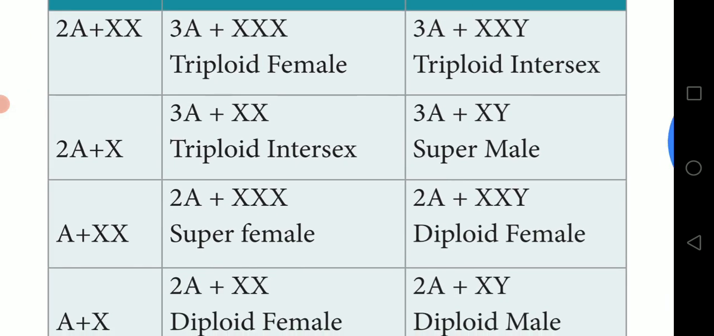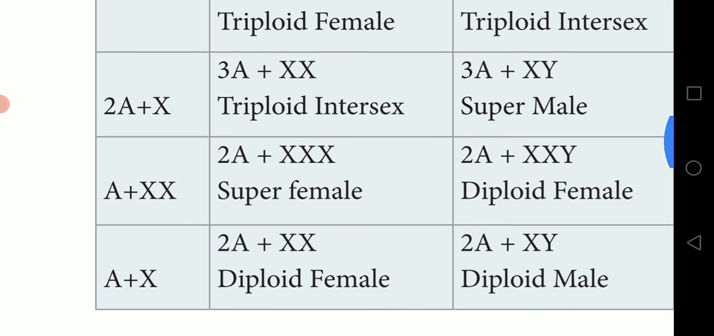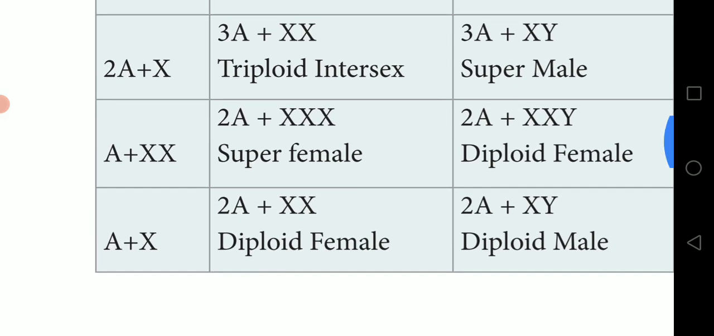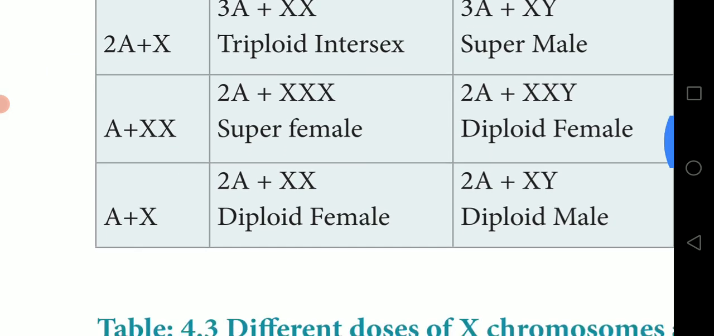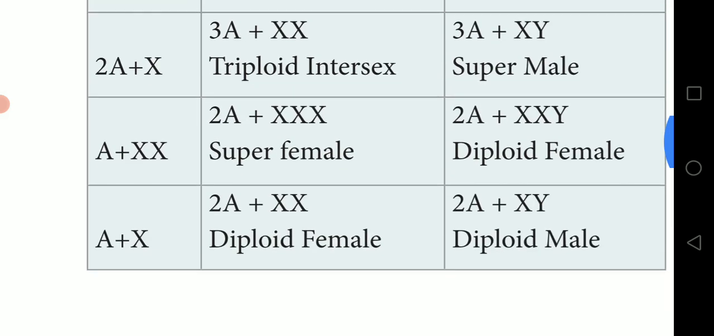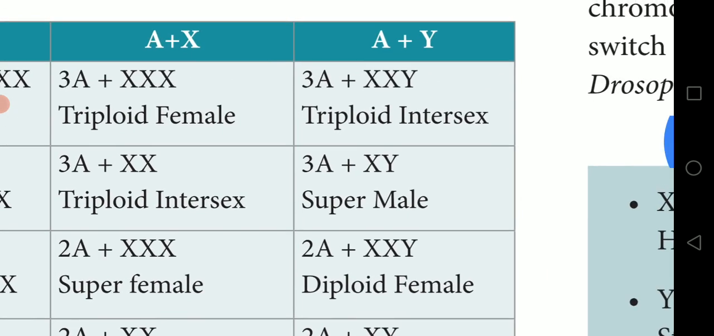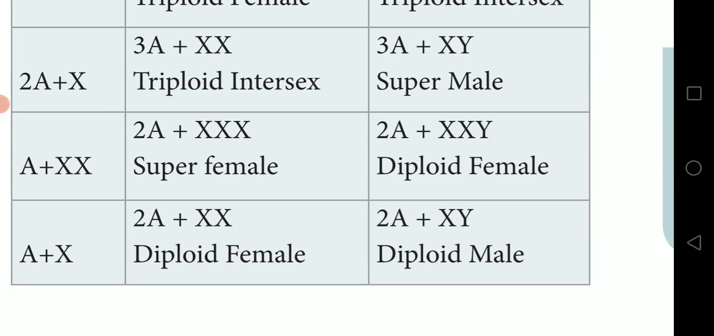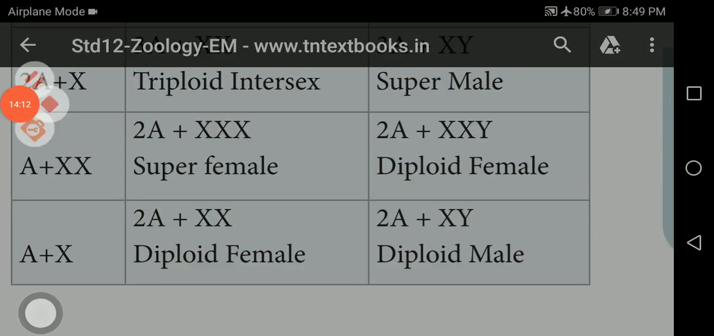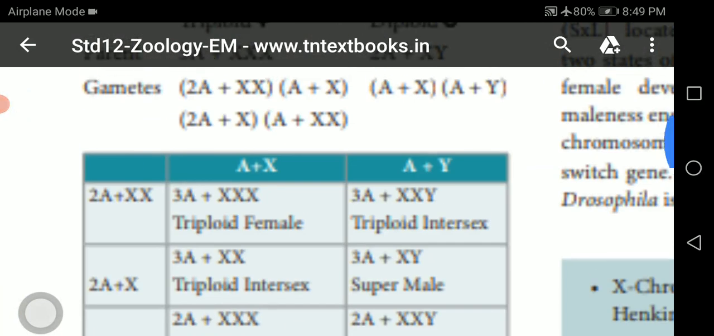Same thing, A plus XX crossed with A plus Y gives 2A plus XXY, a diploid female. A plus X crossed with A plus X gives 2A plus XX, a diploid female. A plus X crossed with A plus Y gives 2A plus XY, a diploid male. So this is an important tabular column. You can just go through it.